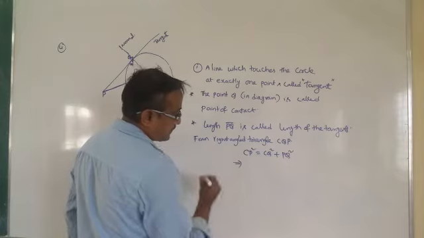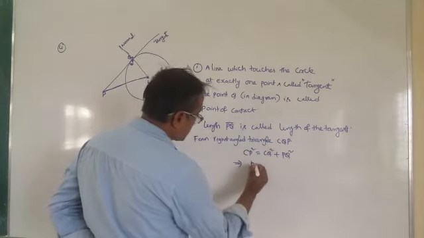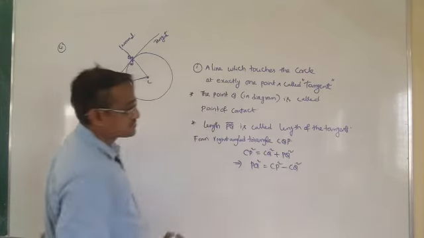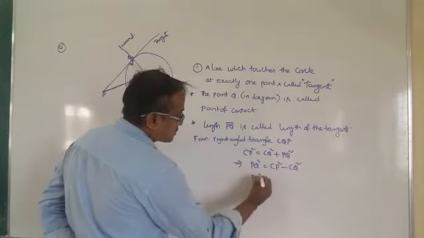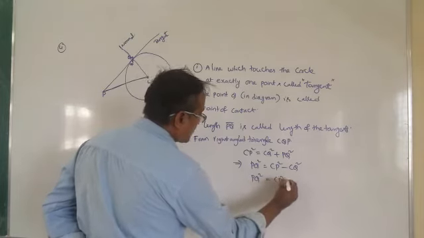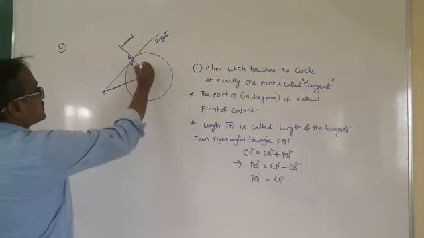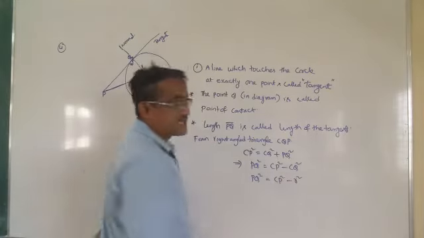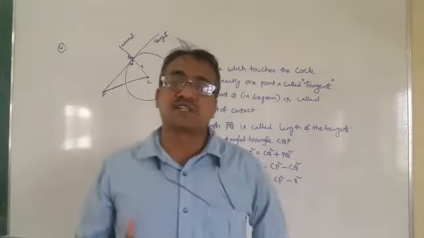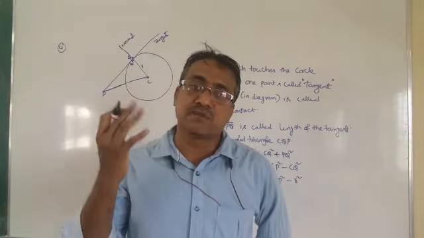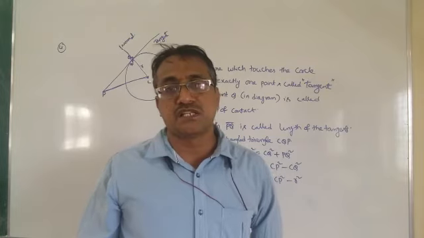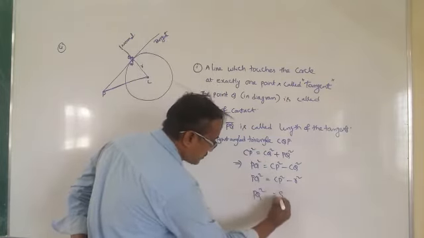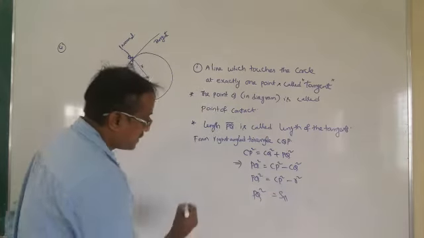Now you have PQ square is equal to CP square minus CQ square. So PQ square is equal to CP square minus, what is CQ here? It is the radius of the circle. So CP square minus r square. CP square minus r square is nothing but the power of the point, that is S11. So PQ square is equal to S11.